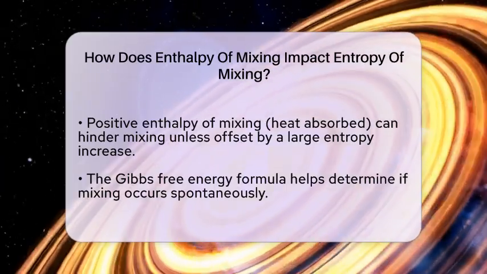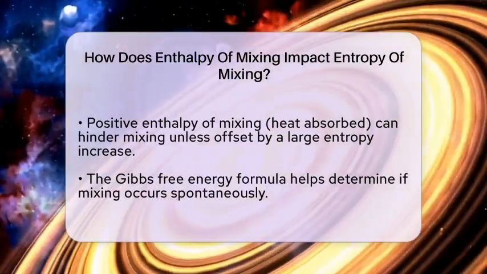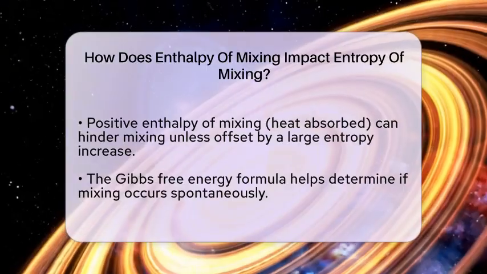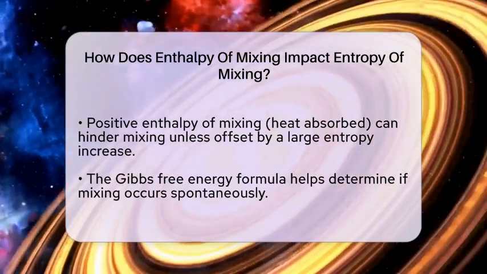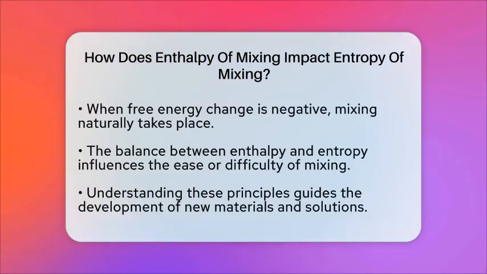All of this ties into the Gibbs free energy, which tells us if mixing will happen spontaneously. The formula is simple. The change in free energy equals the enthalpy of mixing minus the temperature times the entropy of mixing. If this value is negative, mixing occurs naturally.